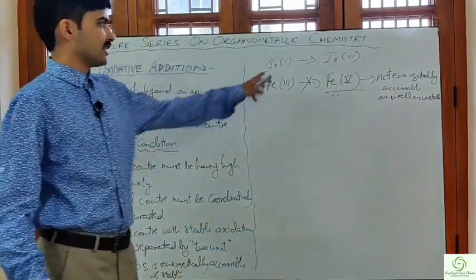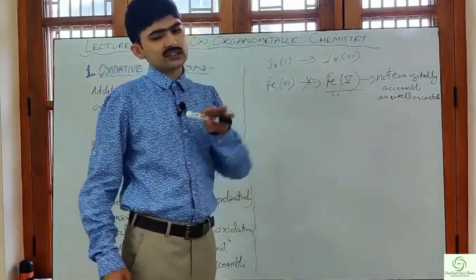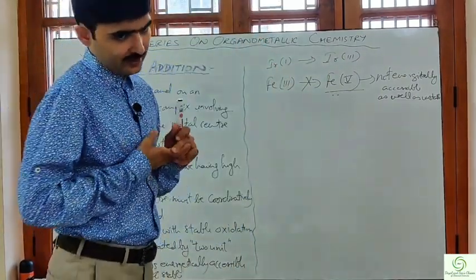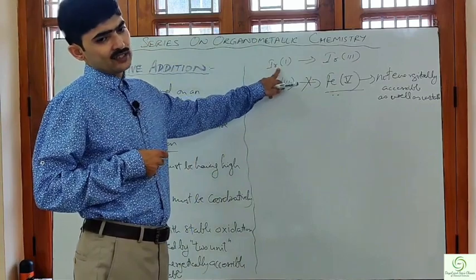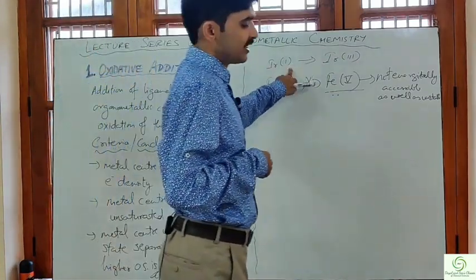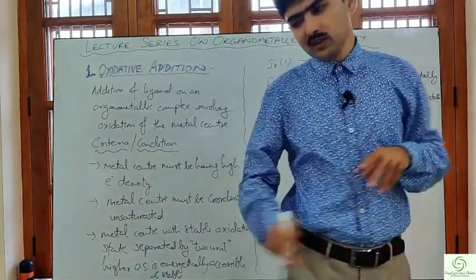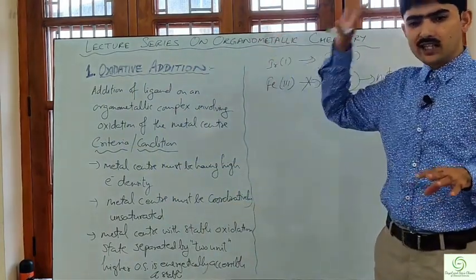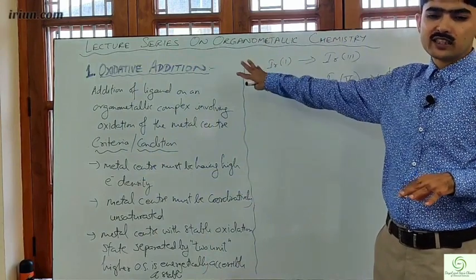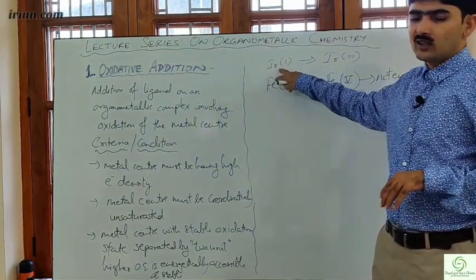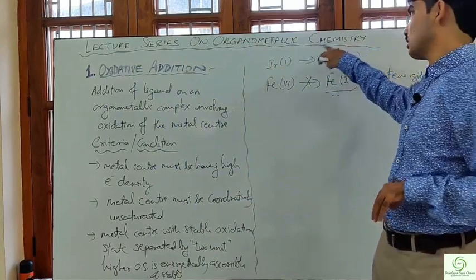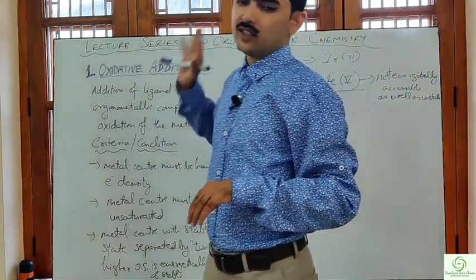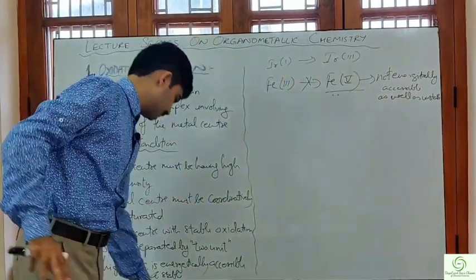In the case of Ir3+, this oxidation state is energetically accessible and stable. That's why if the complex has Ir in +1 oxidation state, and it also has vacant coordination sites, and the electron density on Ir+1 is high, that is, no electronegative substituent is present on Ir, then it will easily undergo oxidation to Ir3+ during oxidative addition. I hope this point is clear.